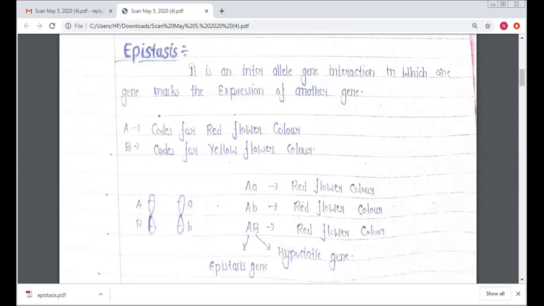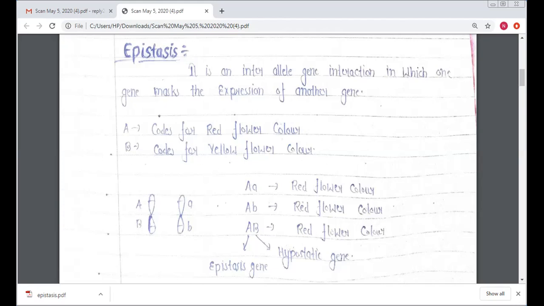The point at which a gene is present is called a locus. Capital A is dominant and its recessive character is small a. Capital B is also dominant, but small b is recessive. The combination capital A small a codes for red flower color, and capital A small b also codes for red flower color.